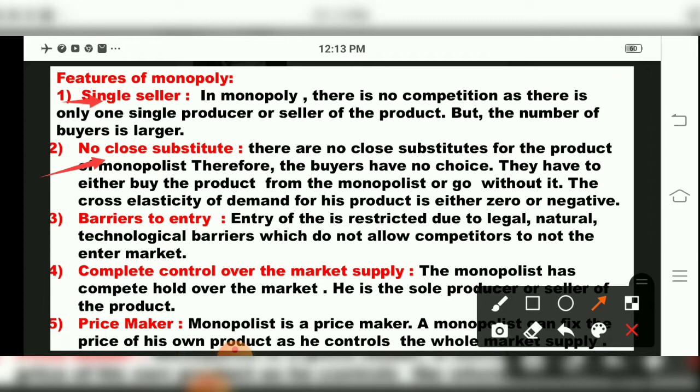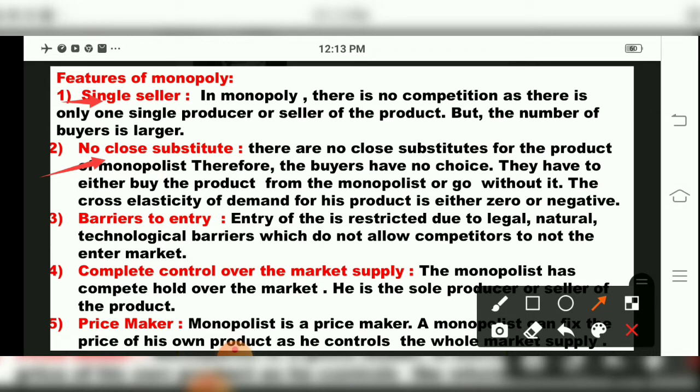So the cross elasticity of demand for this product is either zero or negative. See here what I am telling. No close substitute means what? Suppose, children, I have entered the market. I want that pen, for example. But I see only one shop is there. What will you do? You will purchase it, whether the shopkeeper sells a 5 rupees pen at 20 rupees or 30 rupees. Why?